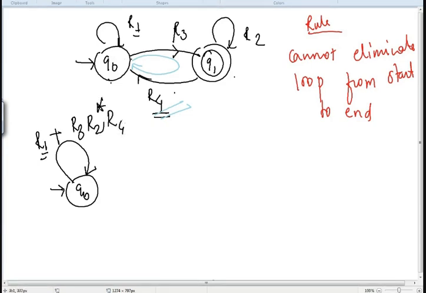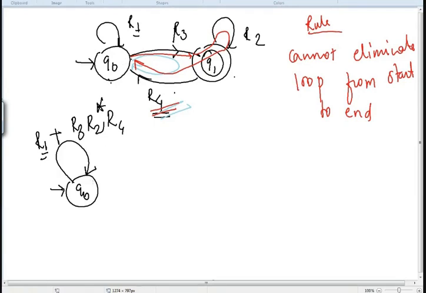Getting it? What have I done? I have moved from Q0 to Q1 with R3, here there will be a self loop, and then again I'll come back here. This will be repeated n number of times. With this, I can eliminate this particular loop.